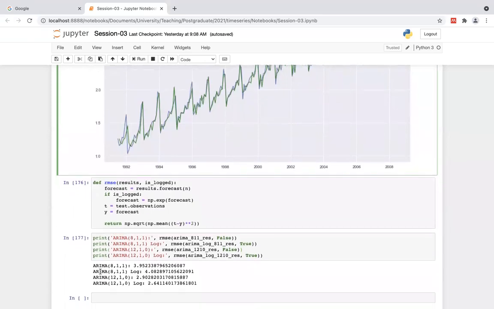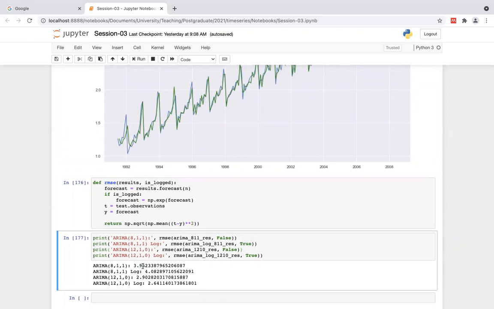You can see the ARIMA model 8, 1, 1 with the raw data has a root mean squared error of almost 4, and with log data it's also almost 4, but this one is a bit less than 4 and that one is higher.